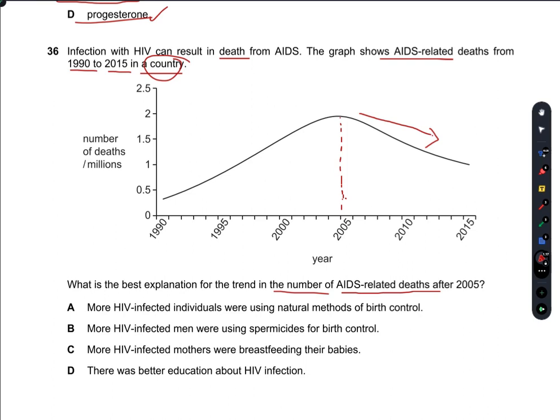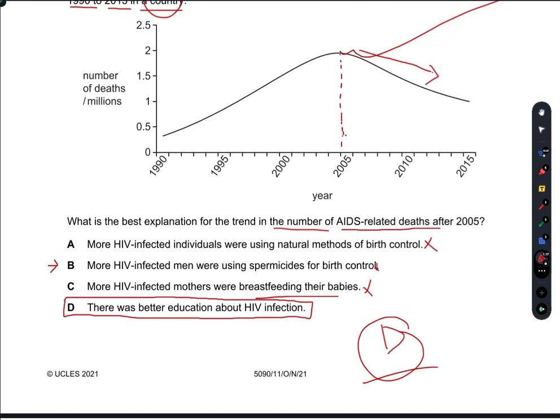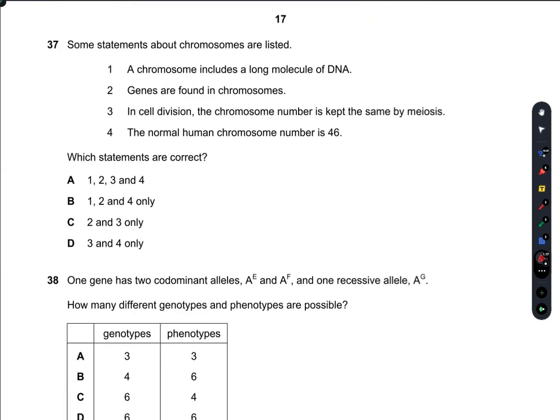More HIV infected individuals were using natural methods of birth control. No, this does not support this notion. More HIV infected men were using spermicides for birth control. No, this is a false statement. This doesn't make sense to me. More HIV infected mothers were breastfeeding their babies. If this was true, this graph should have been something like this, but it is not. So we are only left with the option that there was better education about HIV infection, and yes, this is true. A virus can most adequately be treated with a vaccine and then by educating people. So D is the right option.